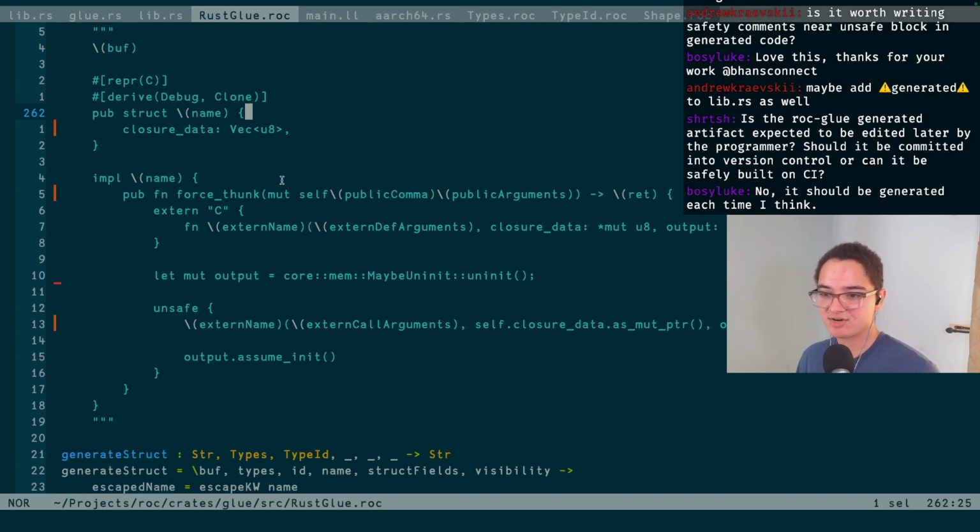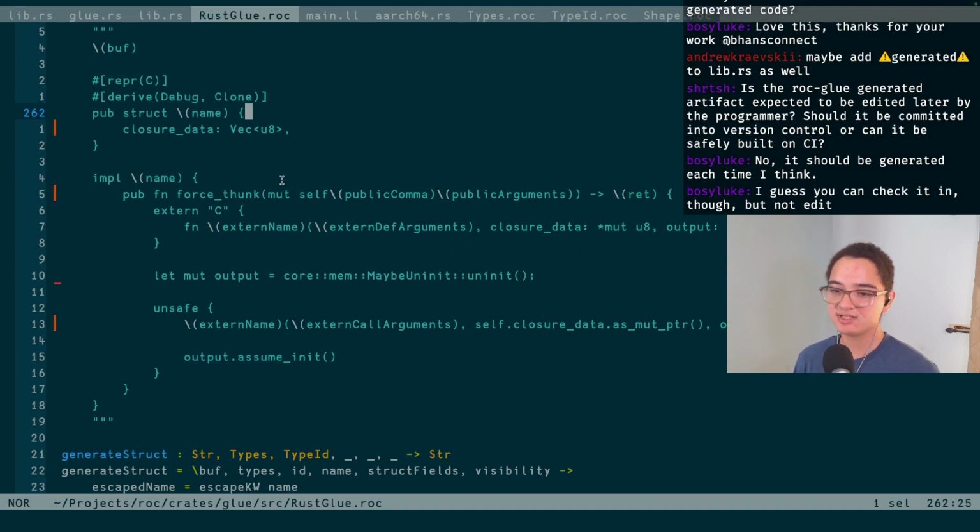Is the roc glue generated artifact expected to be edited? No, the goal is to make it all automatic, and once we have this all set up, there's a nice safe interface for people to just use. And so, yeah, you'd probably put it into your source control. That's definitely what I would advise, because then someone can just check out. They don't need to run roc glue to generate anything. And it also makes sure you don't get messed up because someone updated something, right? You want it checked in so that if we update roc glue, you choose when to run it and add it to your application, because there's a chance we update roc glue and add a bug, right? And so I definitely think you want it checked in to keep that sort of protection from when we make bugs, I guess is probably the best statement here.